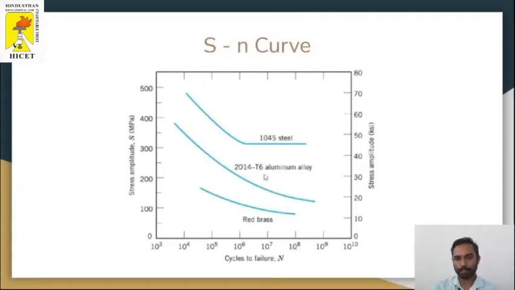Similarly for the aluminum alloy: when it's 350 to 400, the number of cycles is 10 power 4. When it's reduced to 100 to 150, it's almost 10 power 9. For red brass, if the working stress is 150 to 200, it's 10 power 5. If it reaches 100, it's almost 10 power 8.